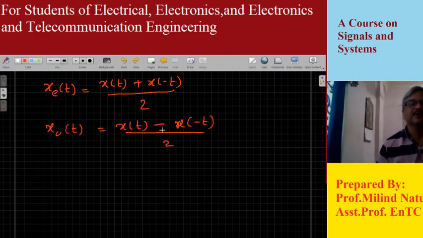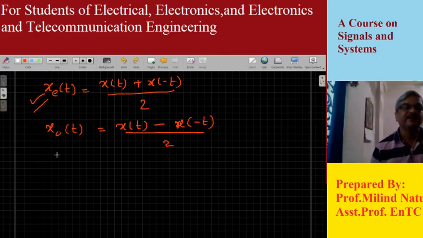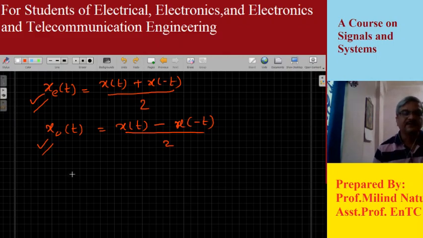So if we know the basic signal x of t, from the given signal x of t we can derive the even part as well as the odd part. There are examples in the question paper where you are provided with a given signal x of t, and it is asked to obtain the even part and odd part. Okay, so let's take one example.